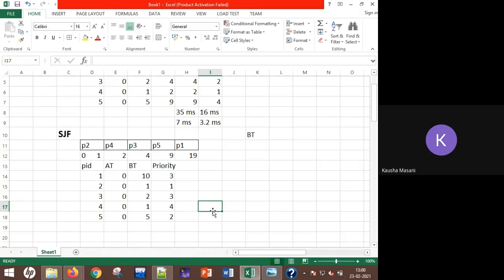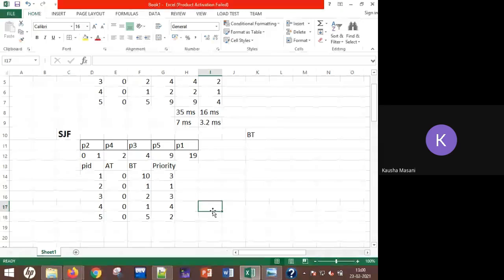At time 0, write how many processes you have in the ready state. So all the processes: P1, P2, P3, P4 and P5. Now record their priorities.